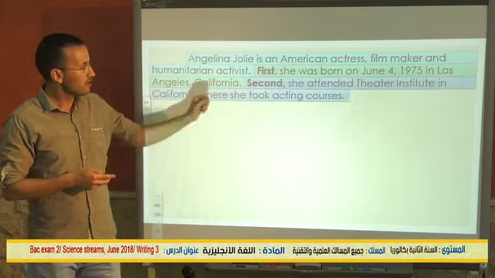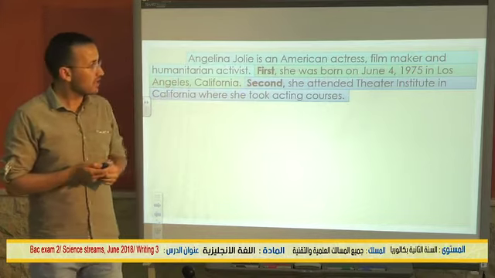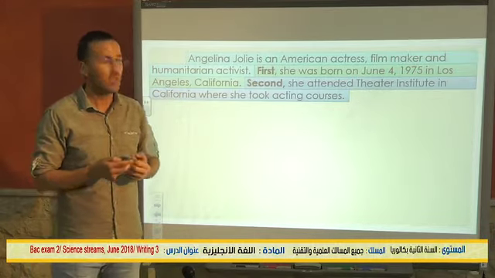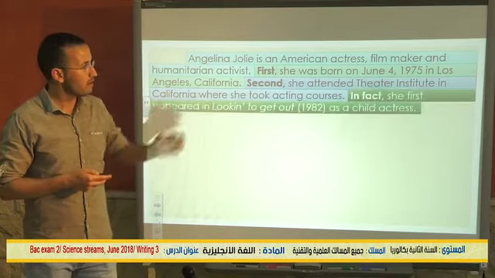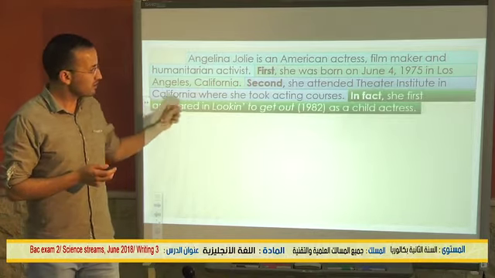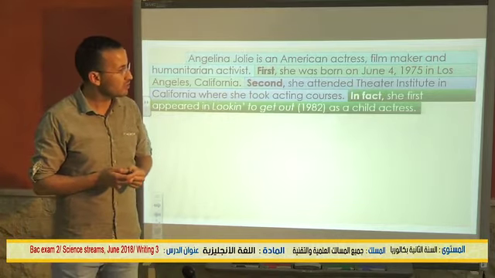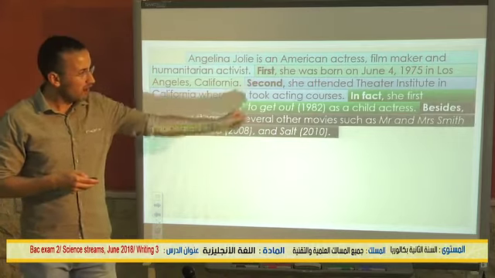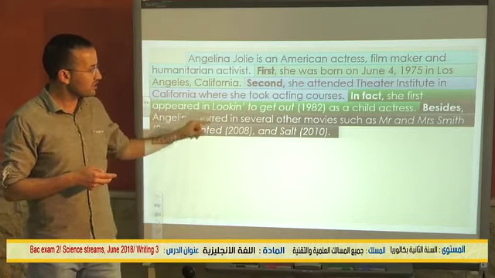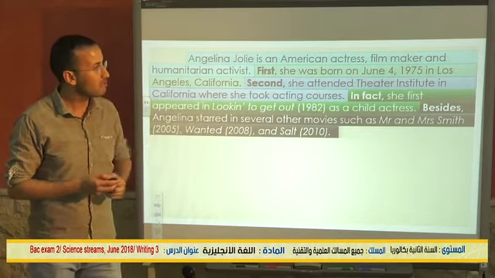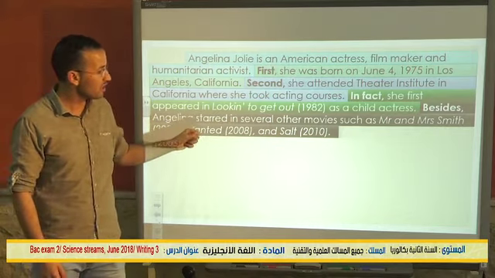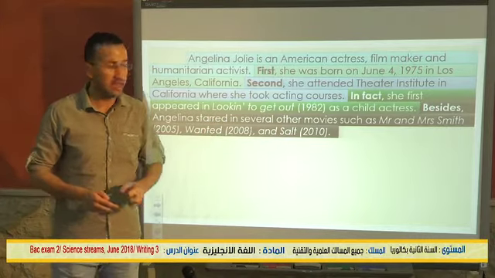Second, she, as you can see, I linked the two sentences using second. Second, she attended Theatre Institute in California, where she took classes. Again, we are going to do the same thing. In fact, she first appeared in Looking to Get Out in 1982 as a child actress. Next, besides, Angelina starred in several other movies, such as Mr. and Mrs. Smith, 2005, Wanted 2008, and Salt 2010. Next,